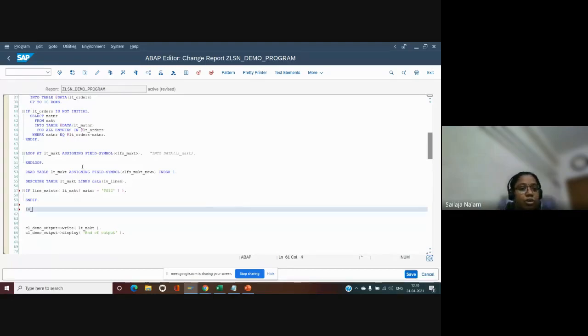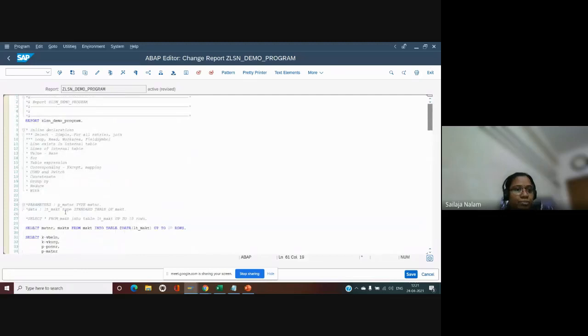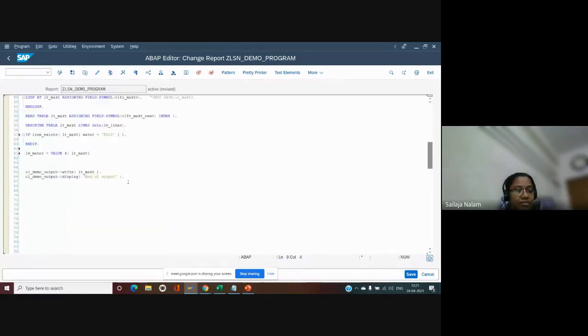Let's say I want to retrieve a material from MAKT, trying only with the index one. I'm telling you about the VALUE keyword now. I hope I am done with the inline declarations and these two. Okay, let's start with the VALUE keyword.